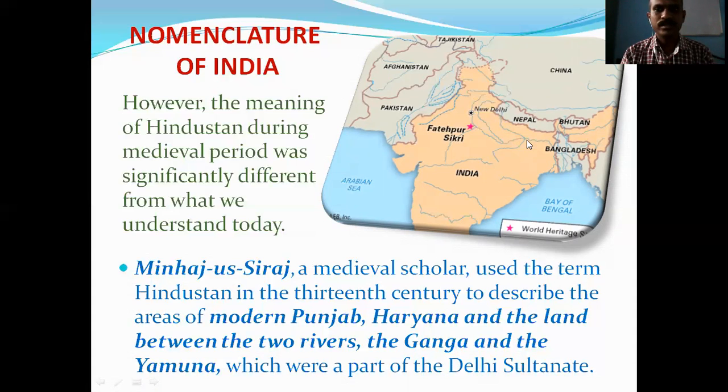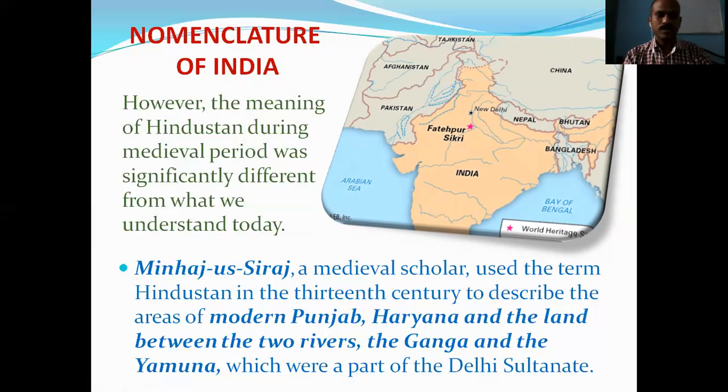Particularly, the word Hindustan is the term used for this land. So today we have got a very clear idea about the name Hindustan.